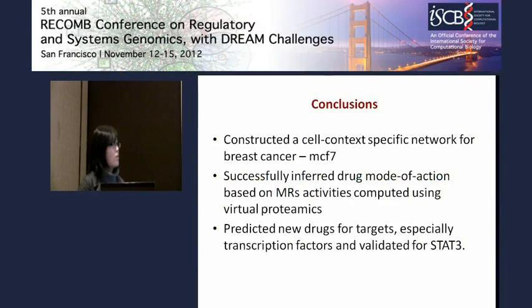The conclusion of this story is that we constructed a cell-specific network for the breast cancer line MCF7, and we successfully inferred the drug mode of action using virtual proteomics. We also predicted new relations between drugs and targets, and we validated that for STAT3.